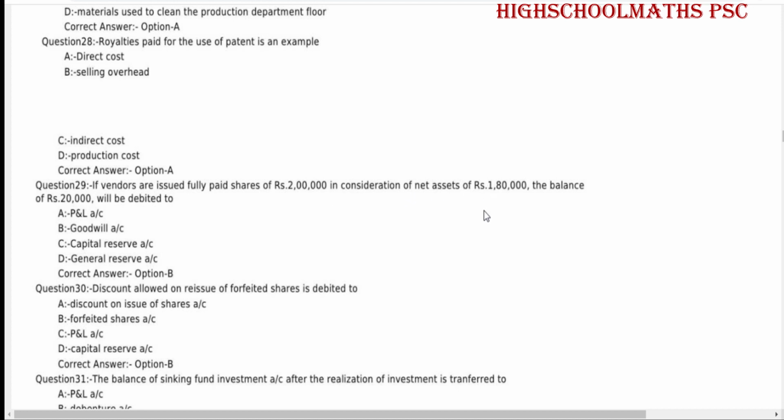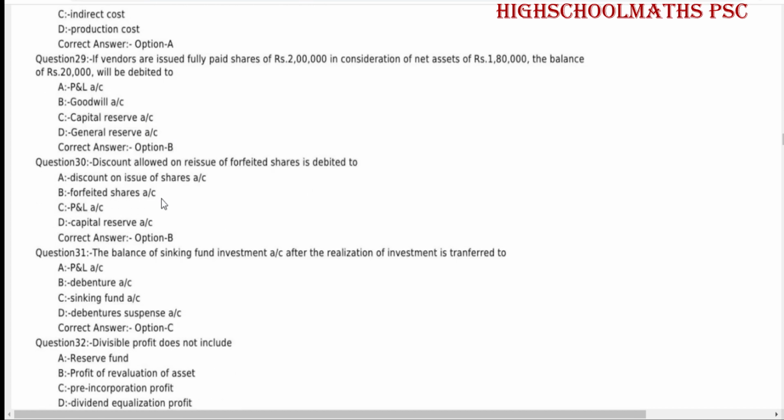If vendors are issued fully paid shares of rupees 2 lakh in consideration of net assets of rupees 1,80,000, the balance of rupees 20,000 will be debited to goodwill account. Discount allowed on reissue of forfeited shares is debited to forfeited shares account.